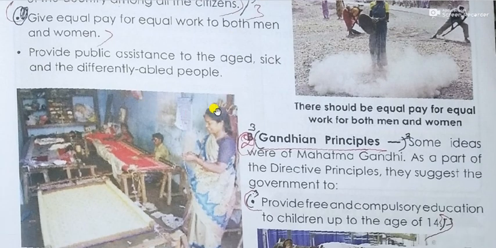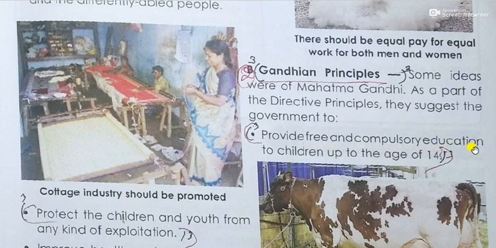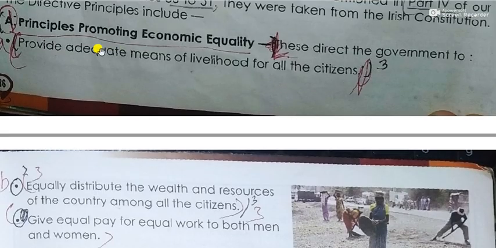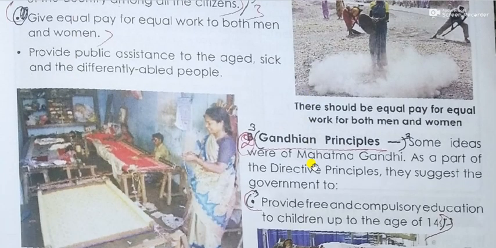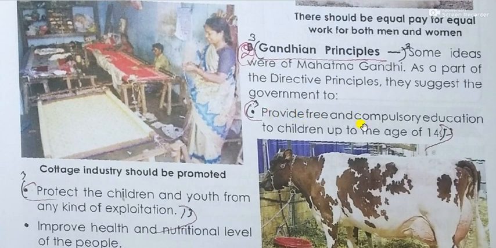There is one more thing, Gandhian principles. Some ideas were of Mahatma Gandhi. As a part of the directive principles, they suggest that the government provide free and compulsory education to children up to the age of 14. So this is a Gandhian principle. One principle, that is for economic equality, we have some benefits out of it, and Gandhian principles are there. So what does the first principle say? Provide free and compulsory education. No one should be left out. Everybody should be educated.